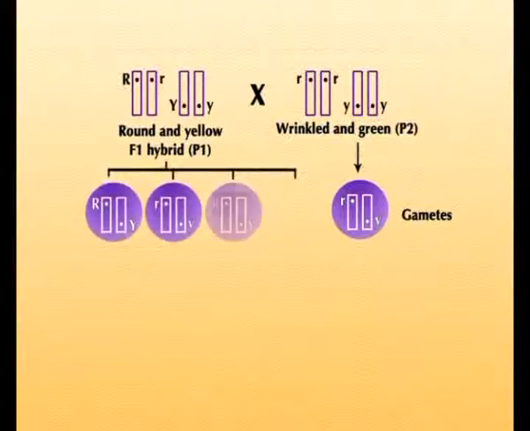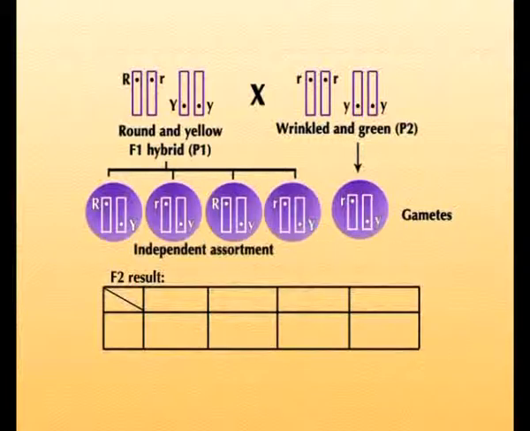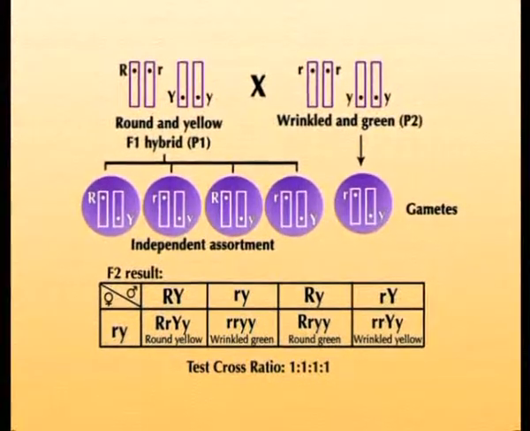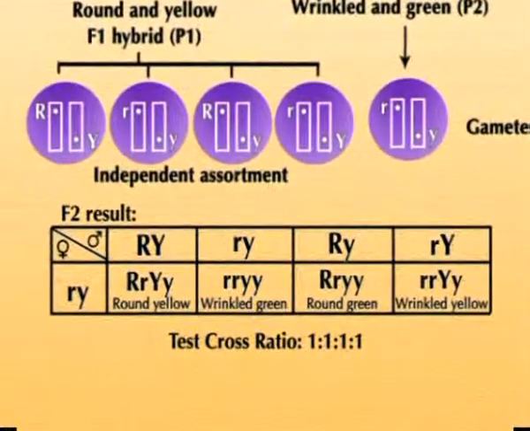These four types of gametes are possible only due to independent assortment of alleles or genes. Then random mating between the male and female gametes will produce a phenotypic ratio of 1:1:1:1. The test cross result is thus here: round yellow is to round green is to wrinkled yellow is to wrinkled green in the form of 1:1:1:1 ratio.